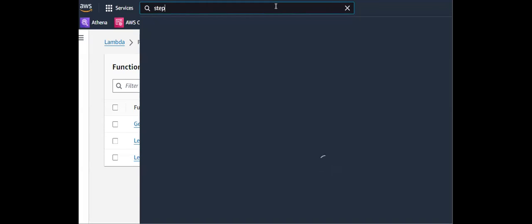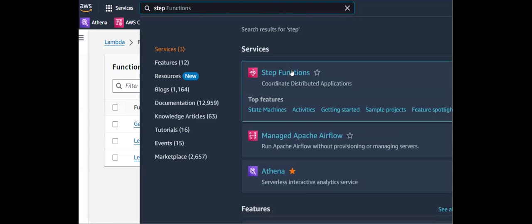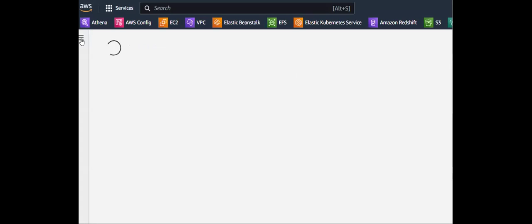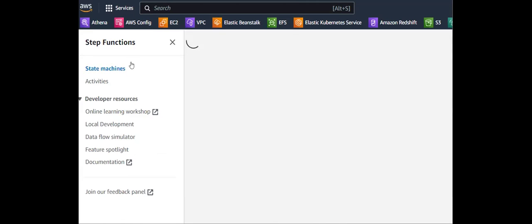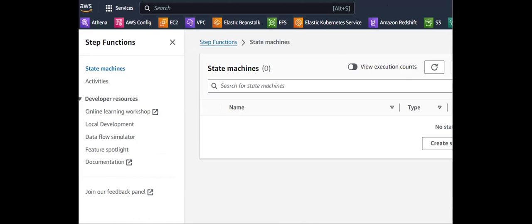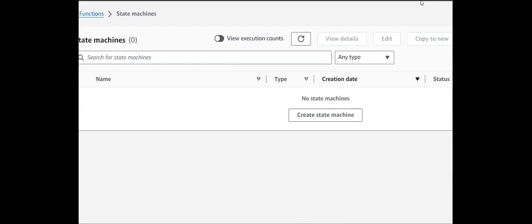For that, I'm searching for the service, that is Step Functions. You can see Step Functions is visible to me. Now I'm just clicking on it. It was loading. Now what we are expecting to do is manage all our Lambda functions by using this. For that, we need to create a state machine. Inside this, we have state machines. By using the state machines only, we are able to manage those Lambda functions. Currently, we do not have any state machines. Now I'm just clicking on create state machine.